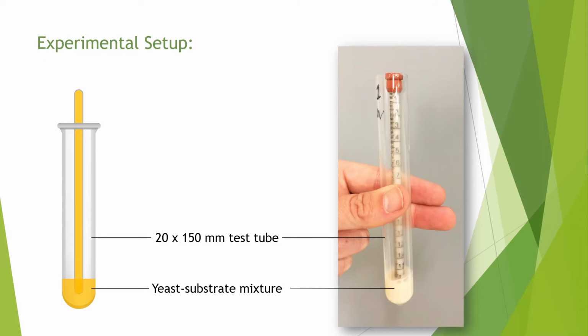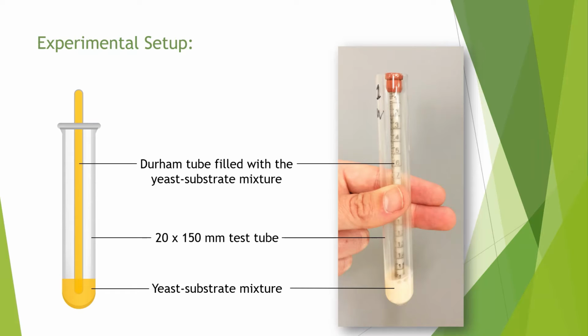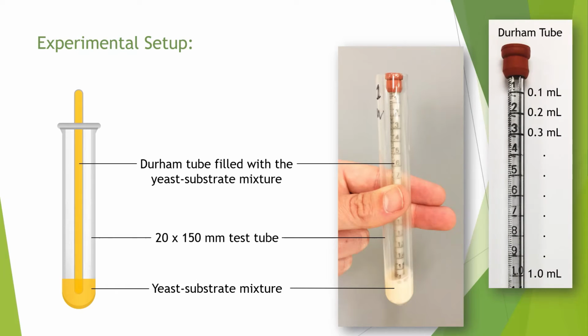Here's our experimental apparatus. In each test tube, we will have a substrate and yeast mixture. So this could be yeast and water, or yeast and corn syrup, or yeast and kernel, and so on. In it, we will also have a Durham tube. A Durham tube is basically a smaller inverted tube full of the mixture. You can see on the right the photograph of our Durham tubes. Our Durham tubes have little graduations on them, which is very nice so that we can measure any gas that is produced. Fermentation will produce carbon dioxide. So when carbon dioxide is produced, we can measure the volume of the carbon dioxide produced by the reaction over time.